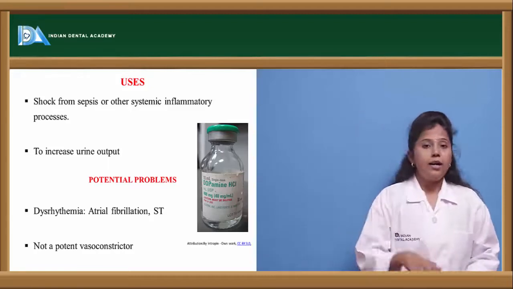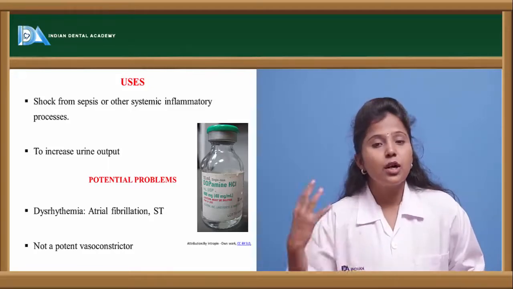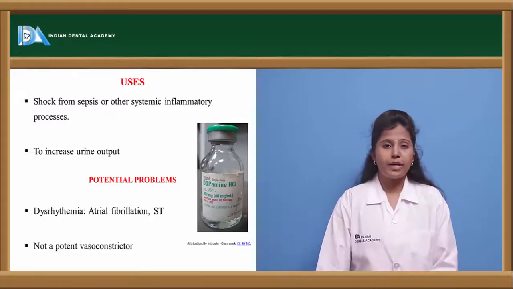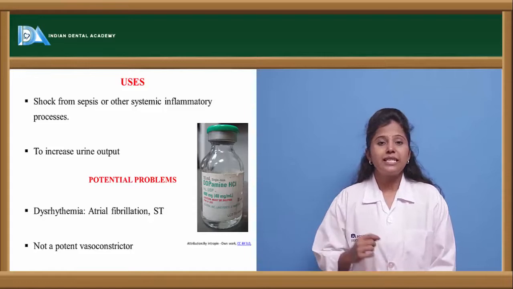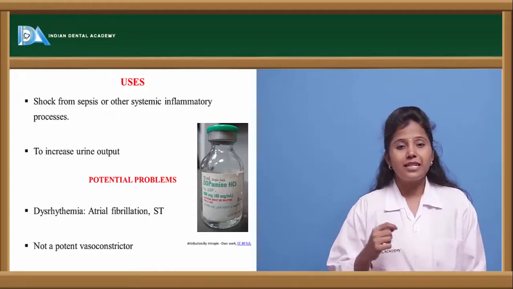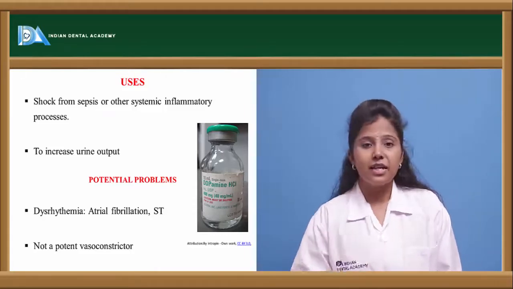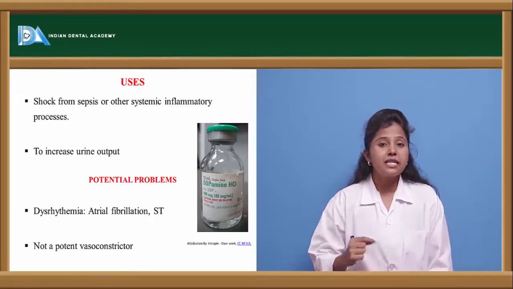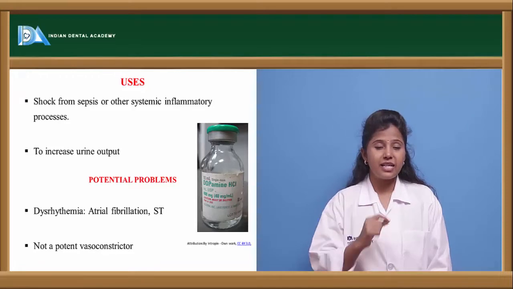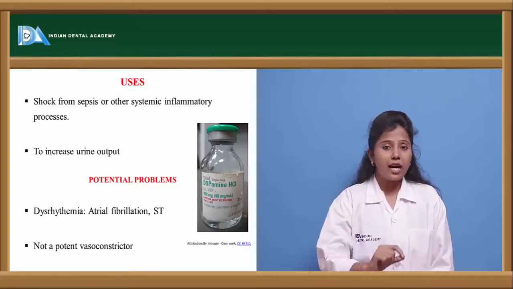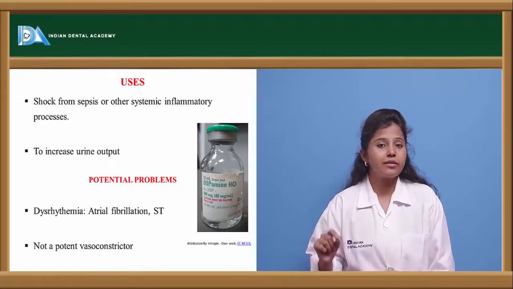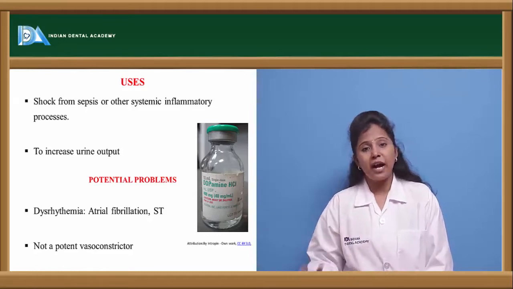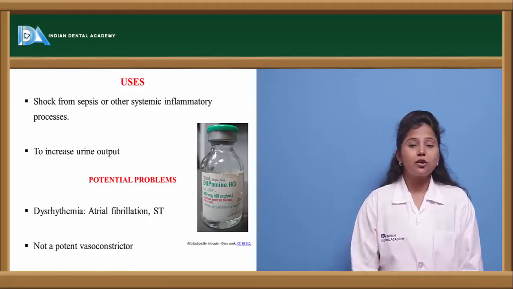Apart from its uses, dopamine also has some side effects. What are the side effects of dopamine? It leads to a condition called dysrhythmia, where there are disturbances in the rhythm of the heart. The name itself indicates it: the heartbeat occurs with a certain rhythm, so if any disturbance occurs in the rhythm of the heartbeat, it leads to a condition called dysrhythmia, or arrhythmia.